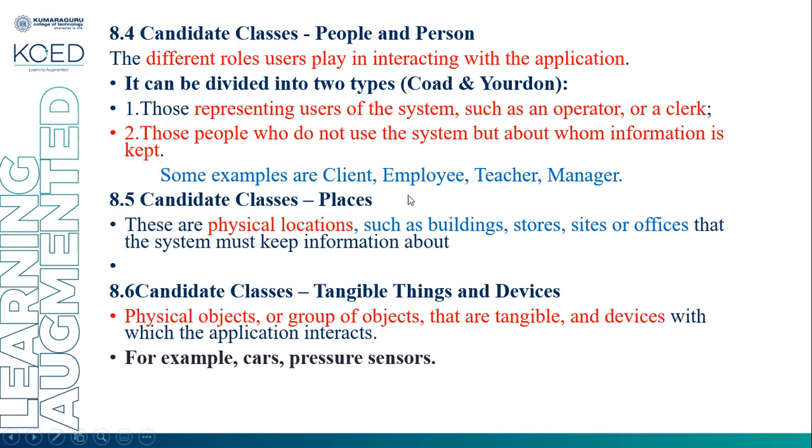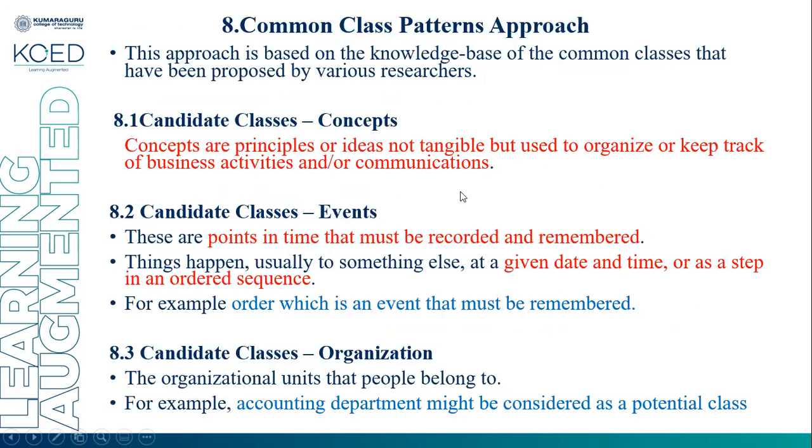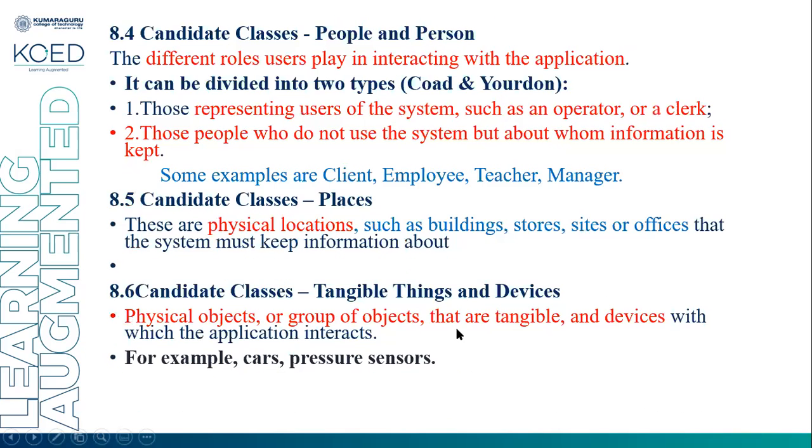Next, the candidate classes places. These are the physical locations, such as buildings, stores, sites, or offices. The system must keep the information about them. Candidate class tangible things and devices are physical objects that are tangible and devices with which the application can interact. For example, car, pressure, and sensor. So the classes are concept, event, organization, people and person, places, and tangible things and devices.